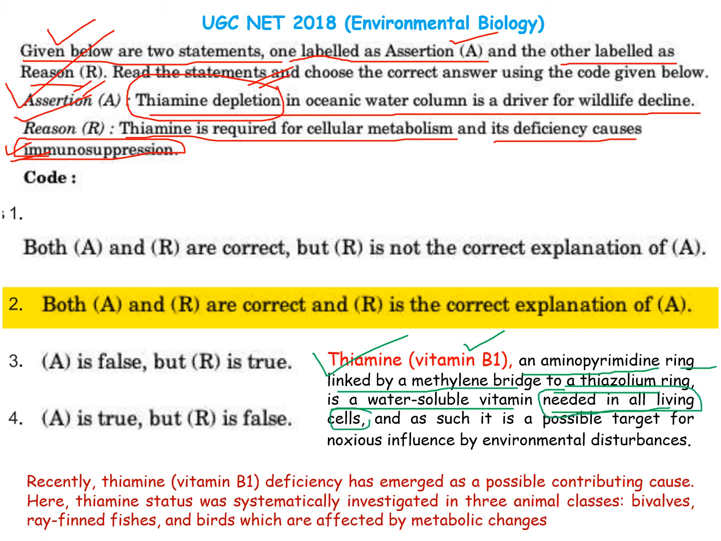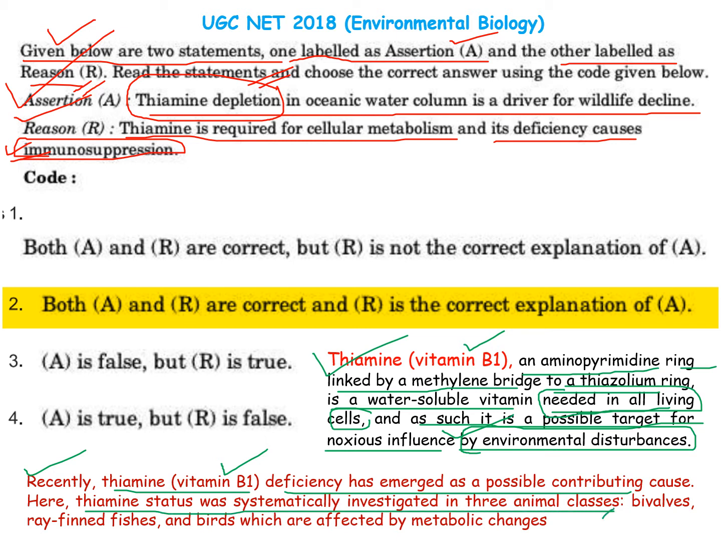As such it is a possible target for noxious influence, meaning if there is a kind of toxic element, it will definitely target the thiamine sites, due to some environmental disturbances, and cause the death of wildlife. Recently, thiamine vitamin B1 deficiency has emerged as a possible contributing cause of the death of marine organisms. Here, thiamine status was systematically investigated in three animal classes: bivalves, finned fishes and birds, which are being affected by the metabolic changes.